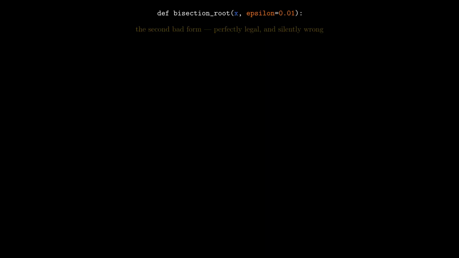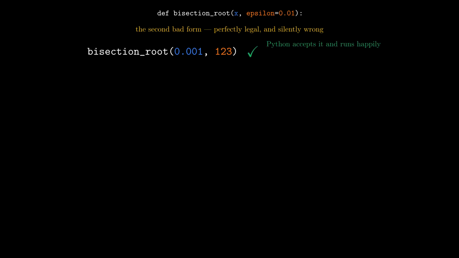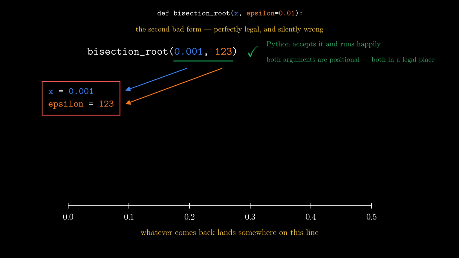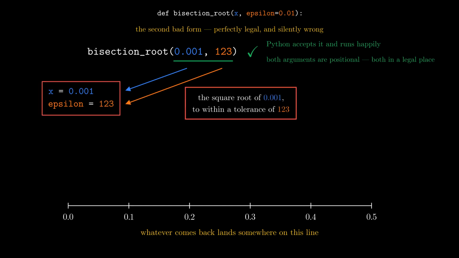The second is more dangerous. bisection_root(0.001, 123). Both values are positional, both sit in a legal place, so Python runs it happily. But read what it means. x becomes 0.001 and epsilon becomes 123. You have asked for the square root of 0.001 to within a tolerance of 123.